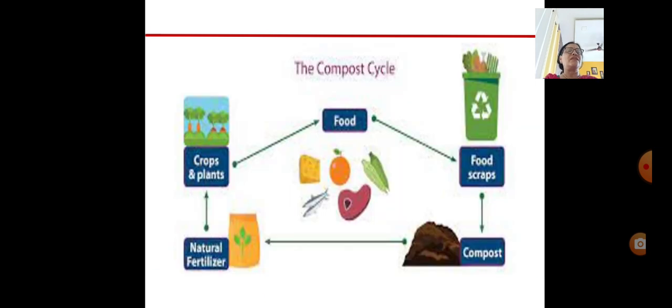See here, this is how you can make the compost, this is the cycle. The food scraps and all these foods are put into a pit made into the ground, and by that we get the manure, which is also a natural fertilizer and which is used for producing good crops and plants.